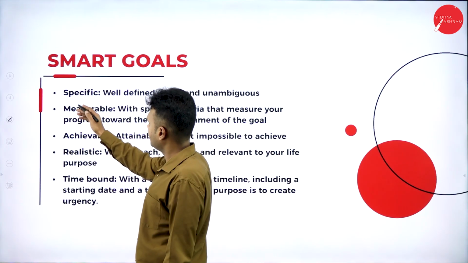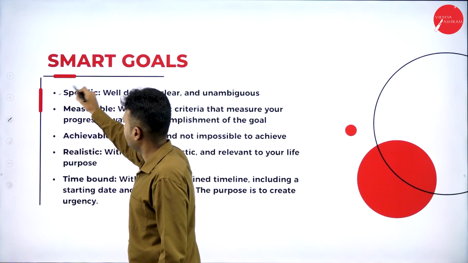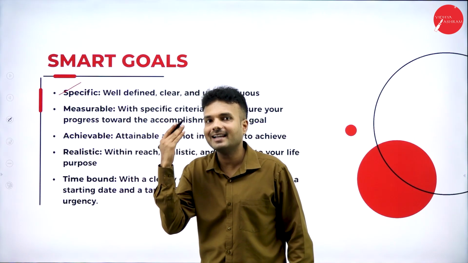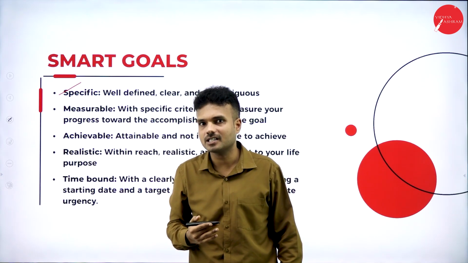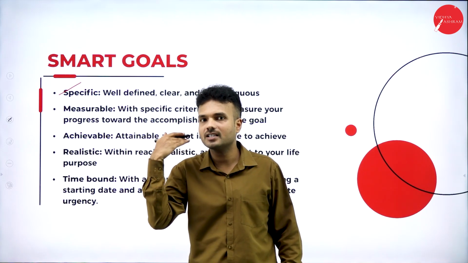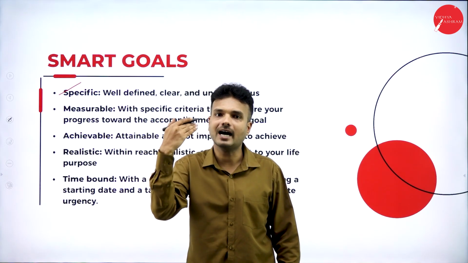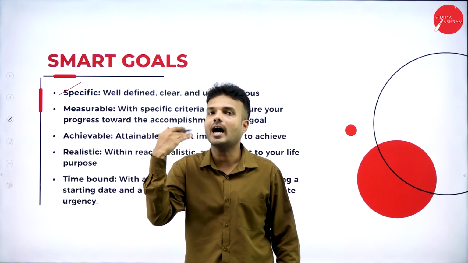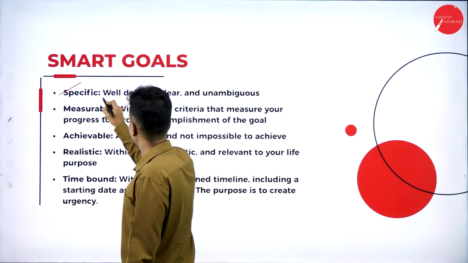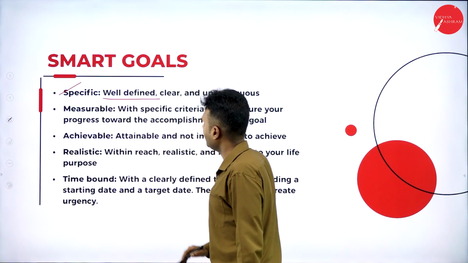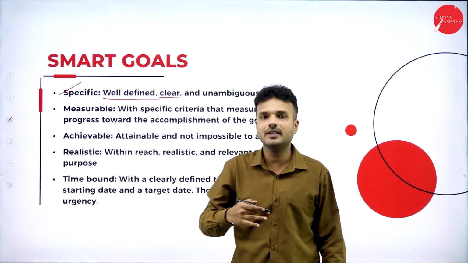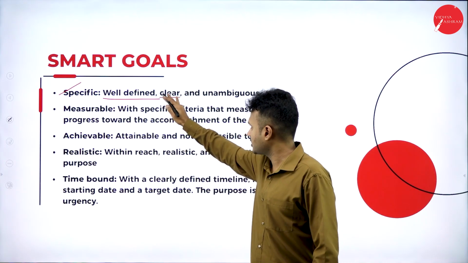SMART goals. The first step is specific. There must be a specification while setting the goals of the organization. We are going to specify what we are supposed to do and what we are supposed to achieve for the accomplishment, meaning what we are supposed to achieve in our future. It must be well defined and clear. Whatever goal we fix, it must be well defined and clear in nature.